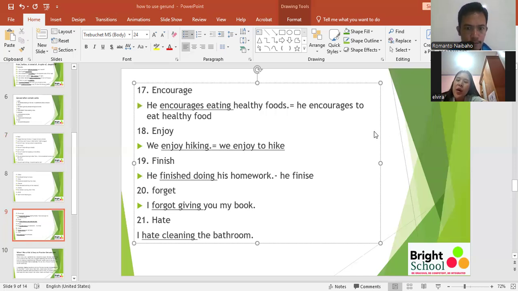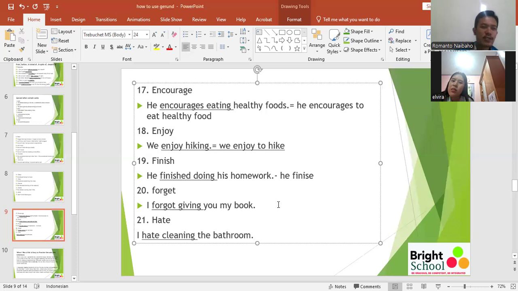I forgot giving you my book. Can you please make it using infinitive? I forgot to give you my book. And the last, I hate cleaning the bedroom. Can you make infinitive? I hate to clean the bedroom.